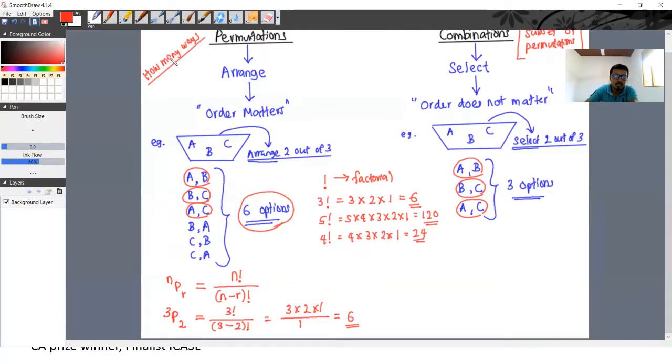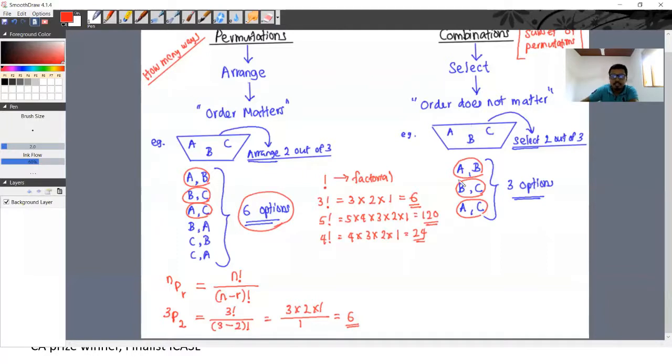When it comes to permutations, it says what? How many ways we can arrange this much of items out of this much of items? Right? Permutation value. Combinations, how many ways to select this much of items out of this? How many ways are there? We had 3 ways, 3 options.